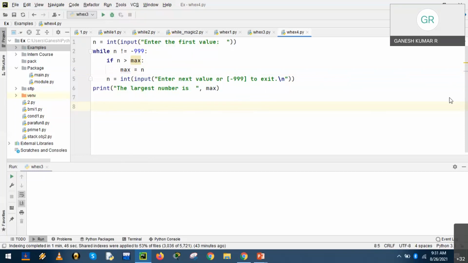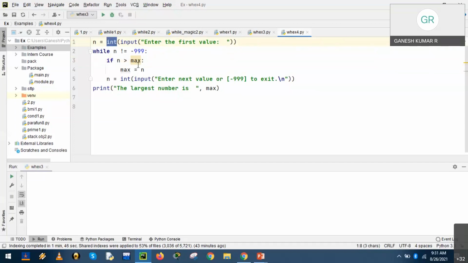Yes, exactly right. As Errol De Silva has pointed out, yes, I was expecting that. We had defined a variable n, so n is equal to int of input.